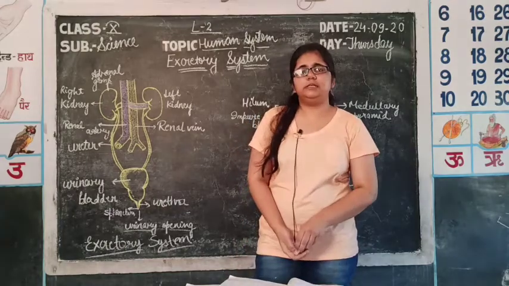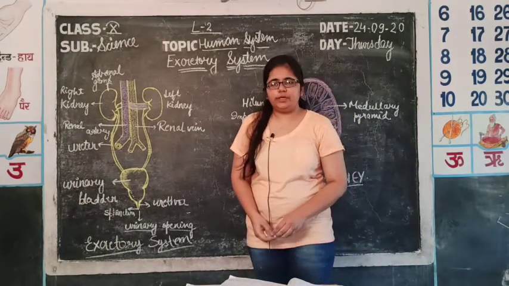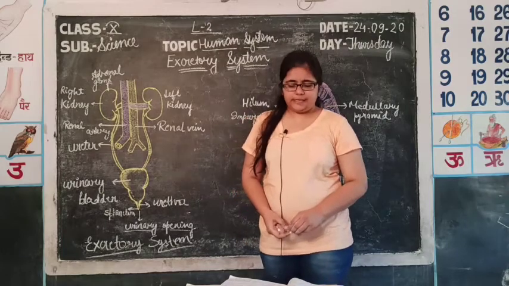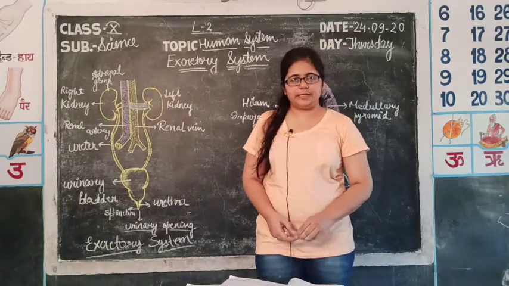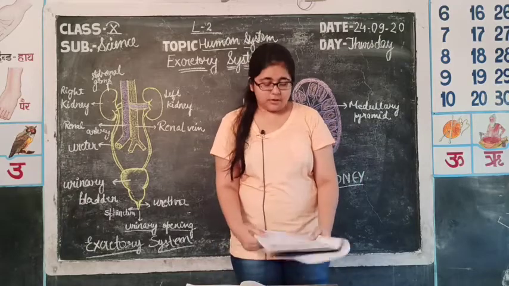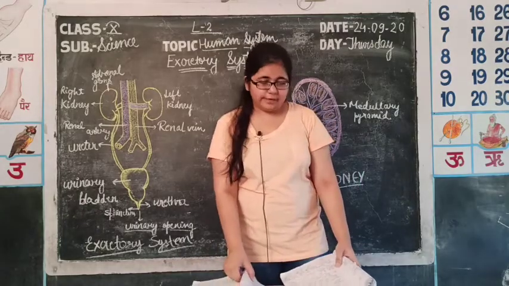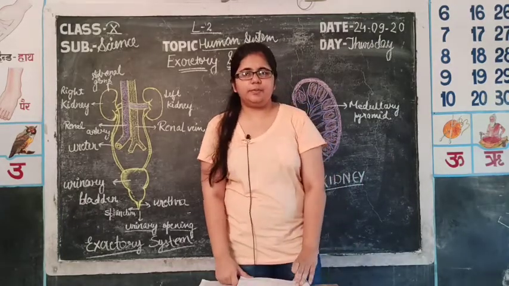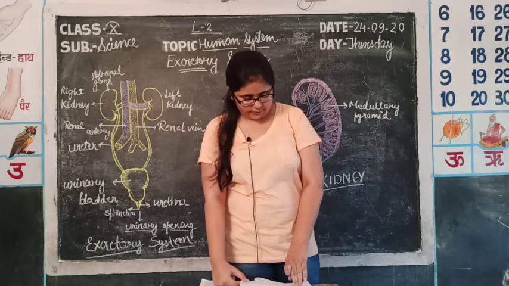Then we will discuss the mechanism of urine formation, which basically takes place with the help of three steps in the nephrons. First of all, glomerular filtration, which takes place by Bowman's capsule and glomerulus.